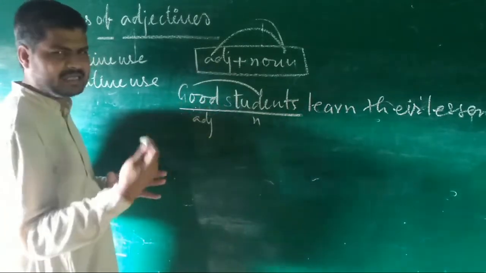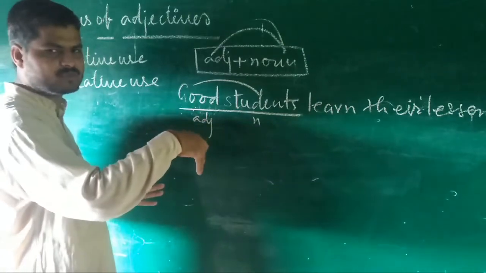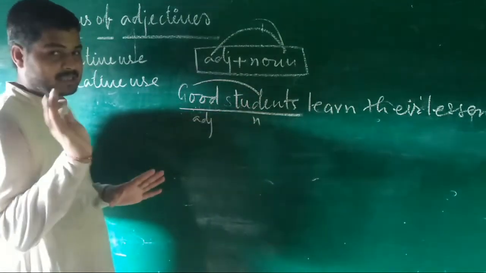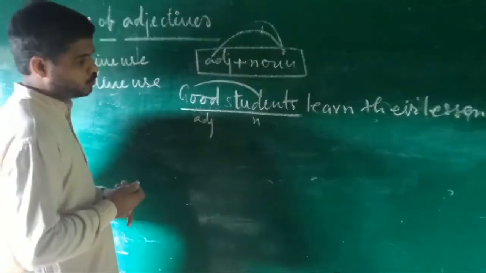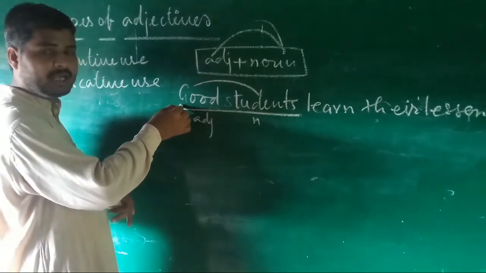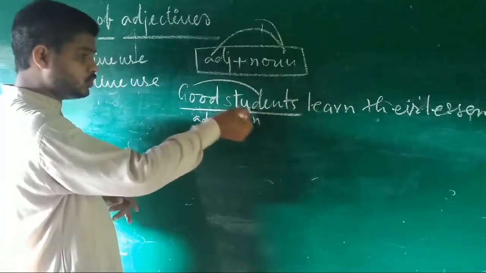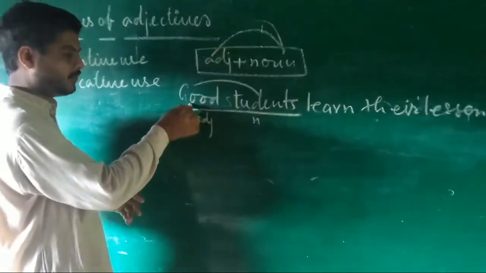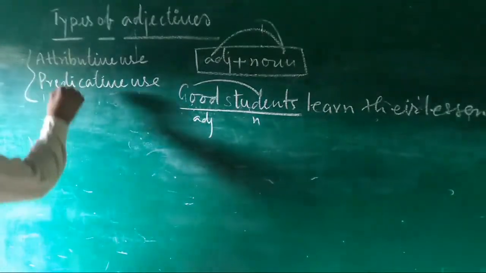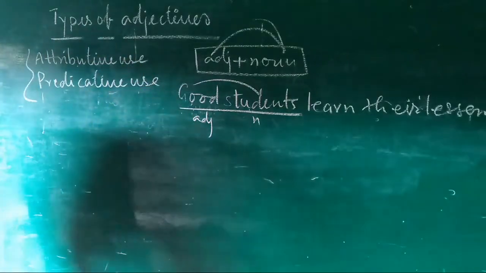There are some slight cases when other adjectives come and the position changes, but that does not matter. I will tell you that later also. When an adjective comes before a noun, this type of use is known as attributive use.